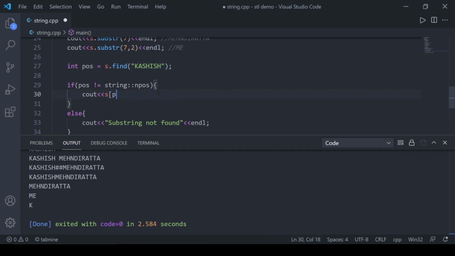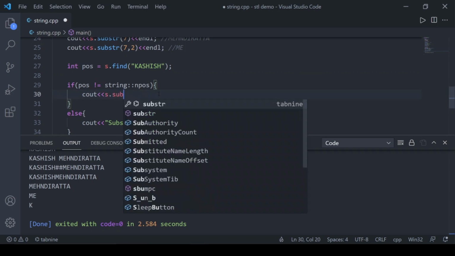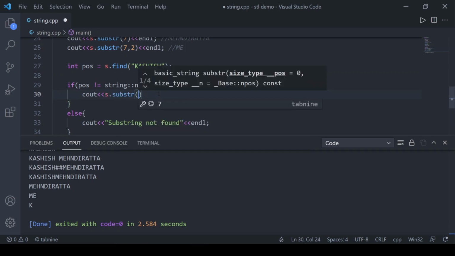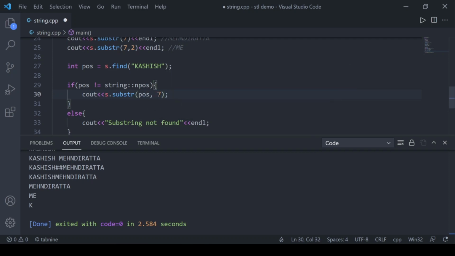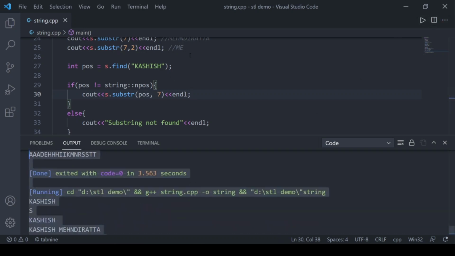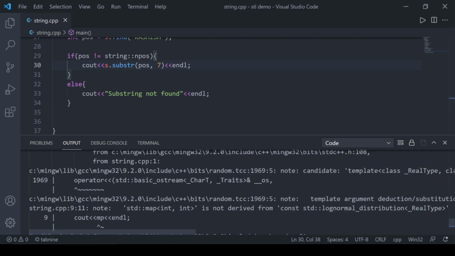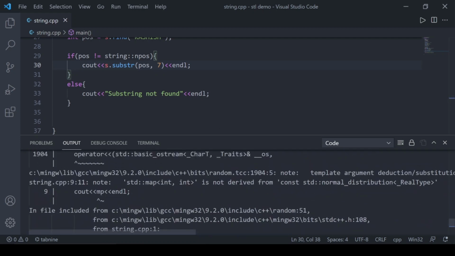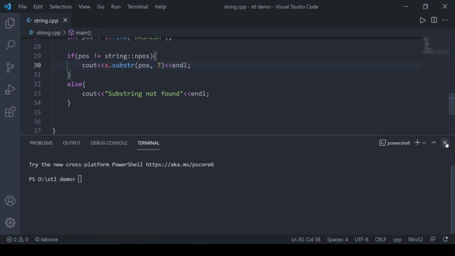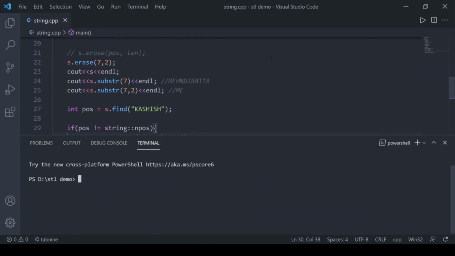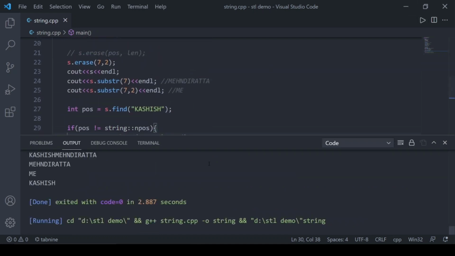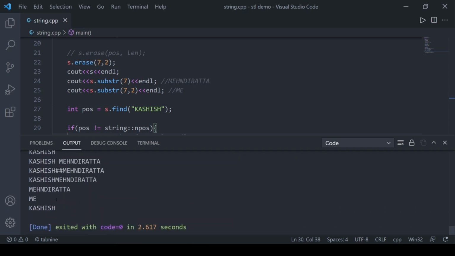So what I can do is print s.substr, where position would be the found position and length would be 7. That would print Kashish for me. Okay, what's the error? Okay, so Kashish has been printed.